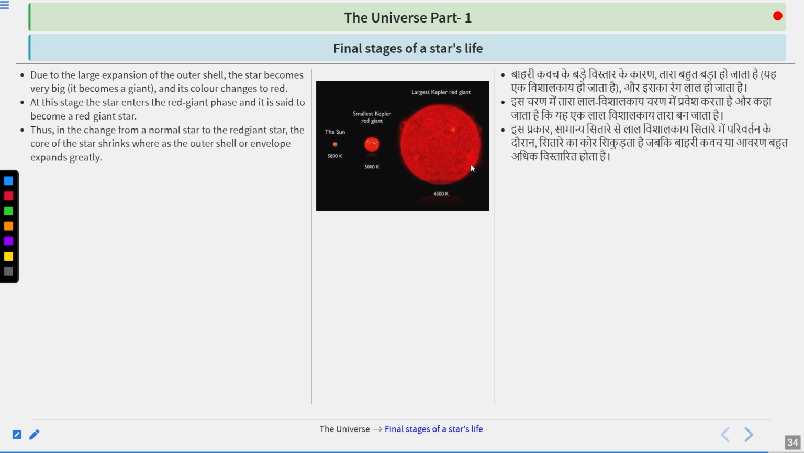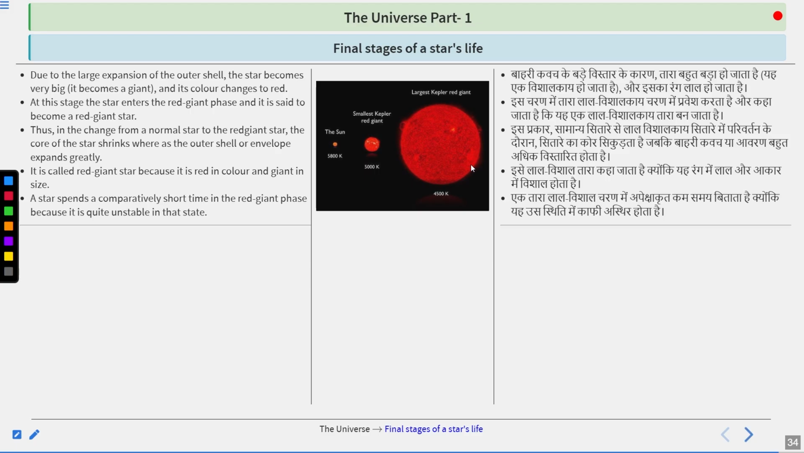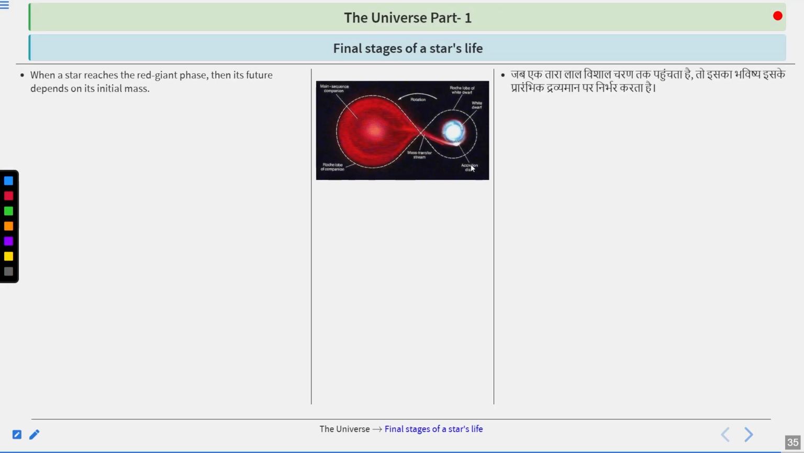Thus, in the change from a normal star to a red giant star, the core of the star shrinks whereas the outer shell or envelope expands greatly. It is called a red giant star because it is red in color and giant in size. A star spends a comparatively short time in the red giant phase because it is quite unstable in that state. So when a star reaches the red giant phase, its future depends on its initial mass. Two cases could happen here.